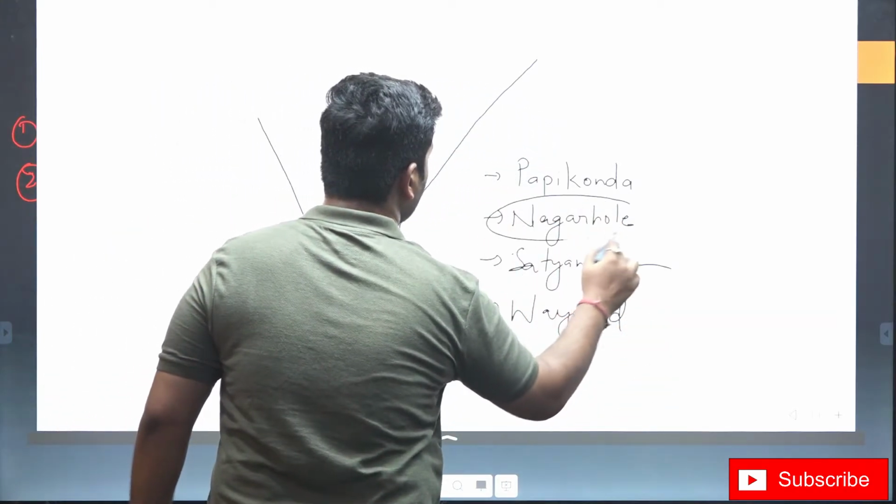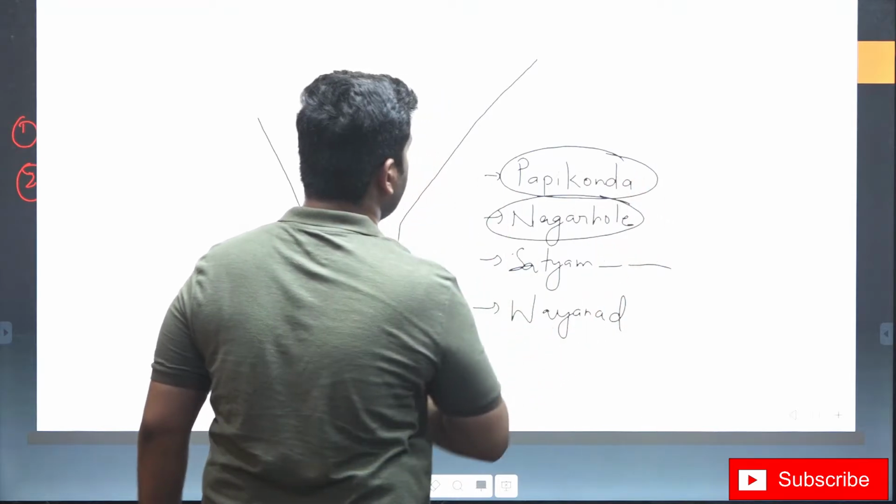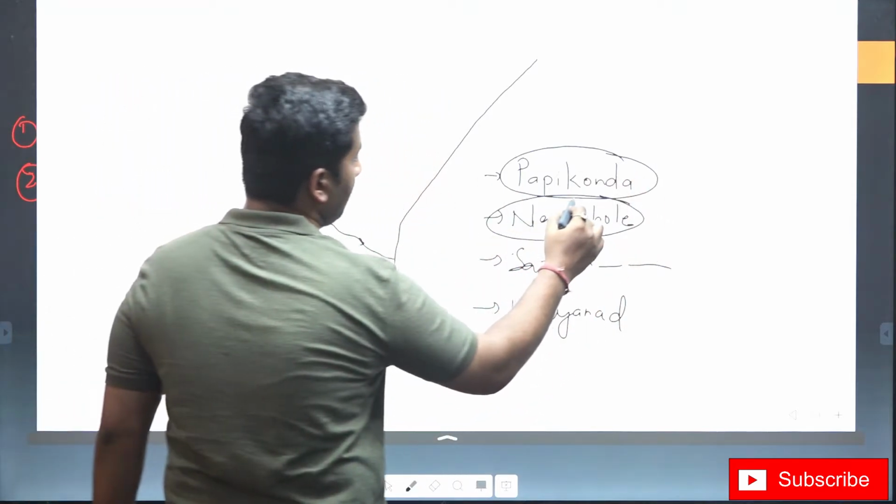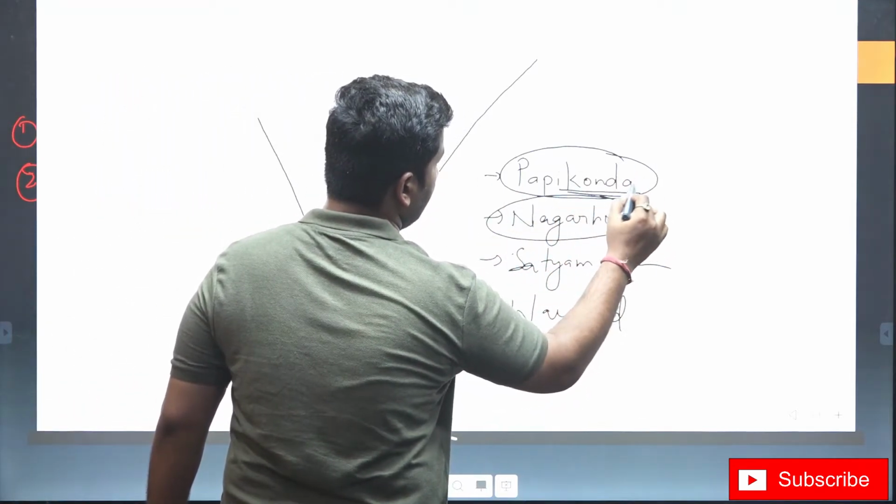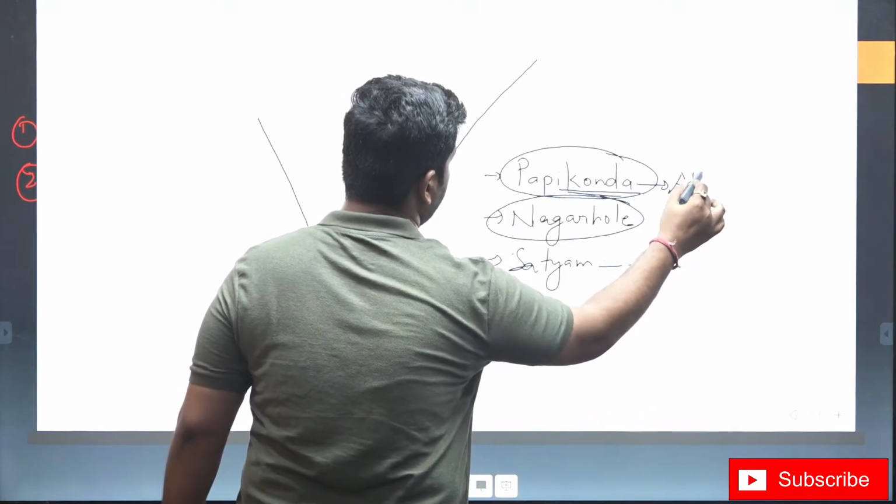Let's look at these two first. These two are very famous. In case of Papikonda, this is generally found in Andhra Pradesh region.